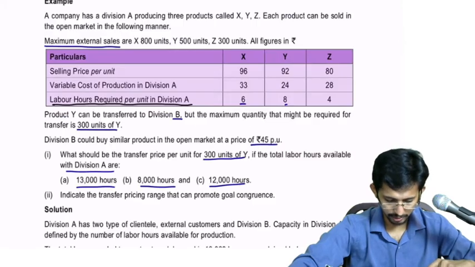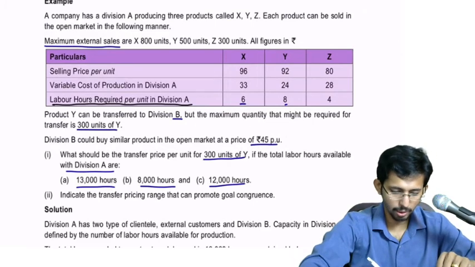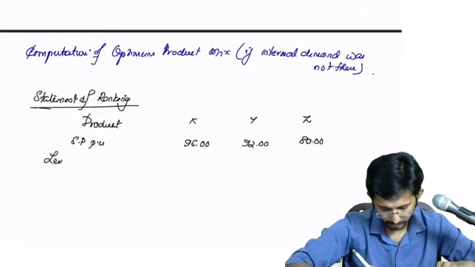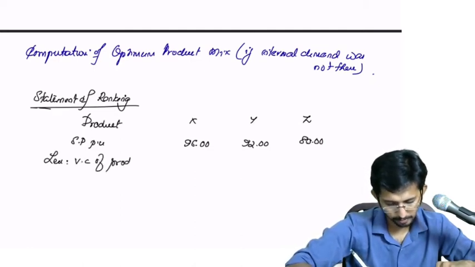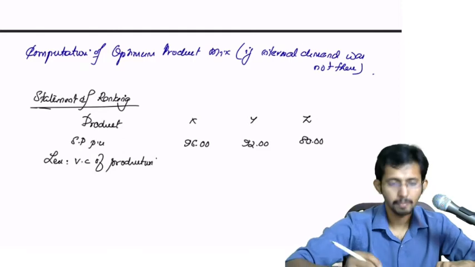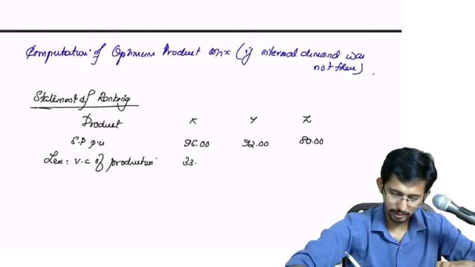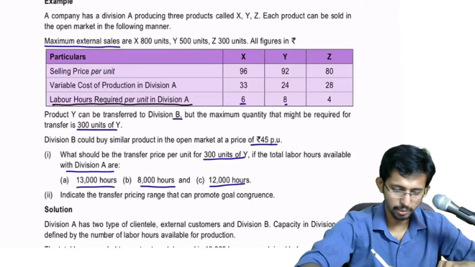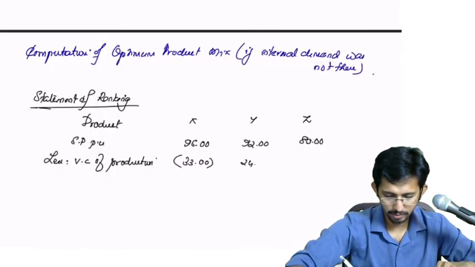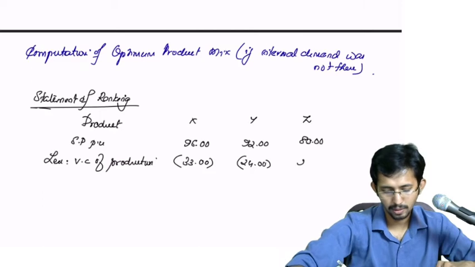That is what is given, right? Then less variable cost of manufacture, variable cost of production. What is that? 33, then 24, 28.